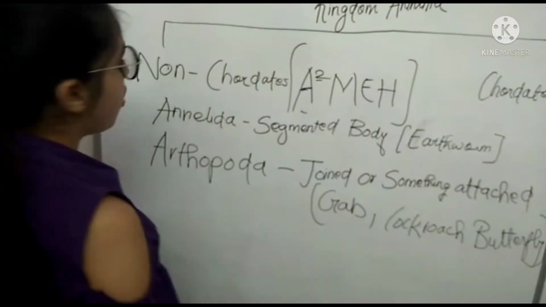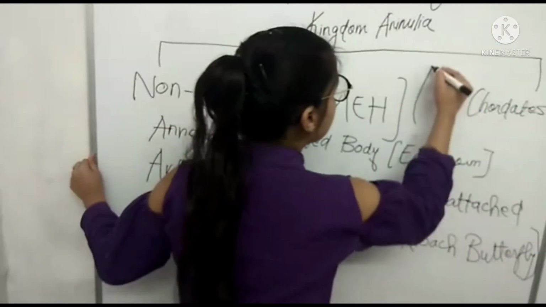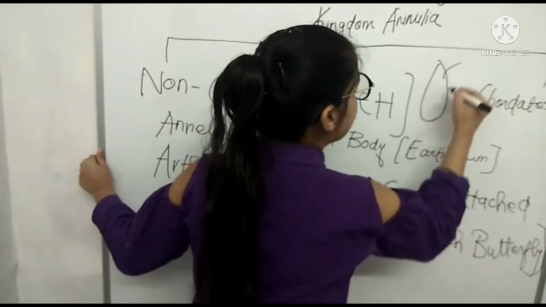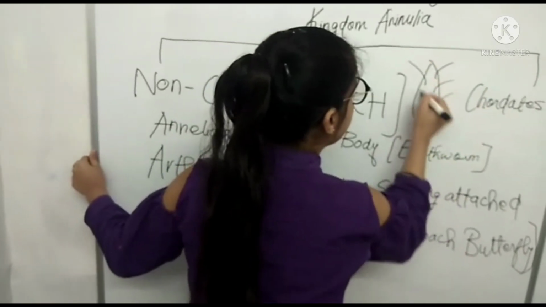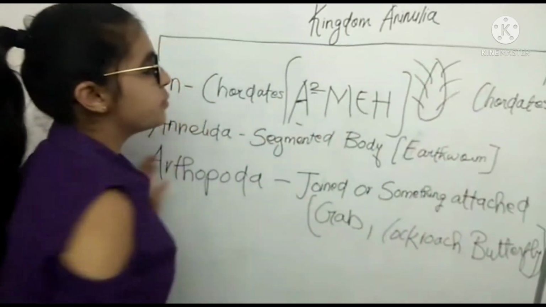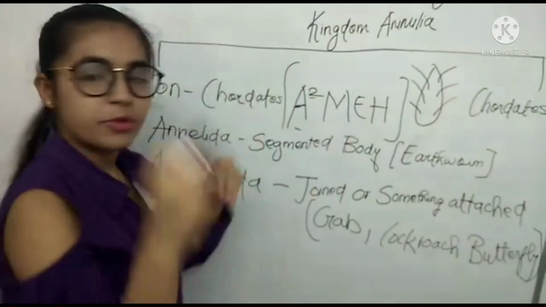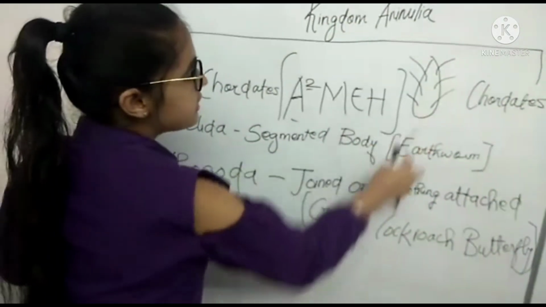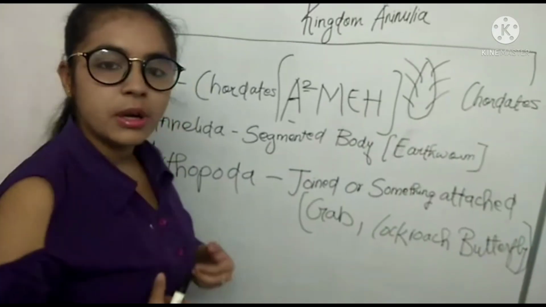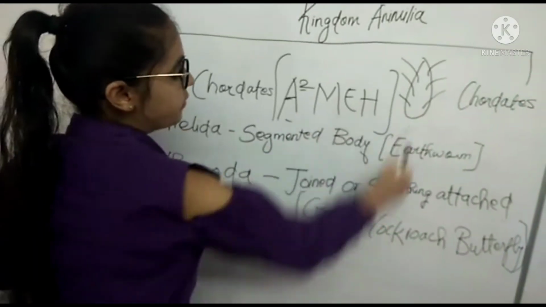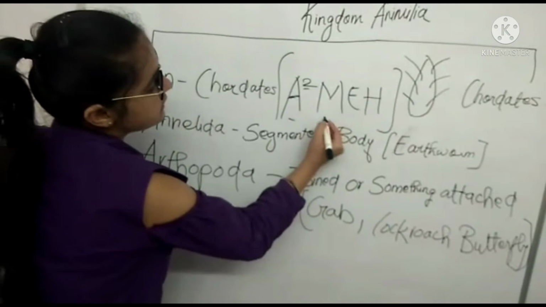As you can see, the cockroach has something attached to it from the upper side, as you can see here. It is not coming from their inner body, it is seen.